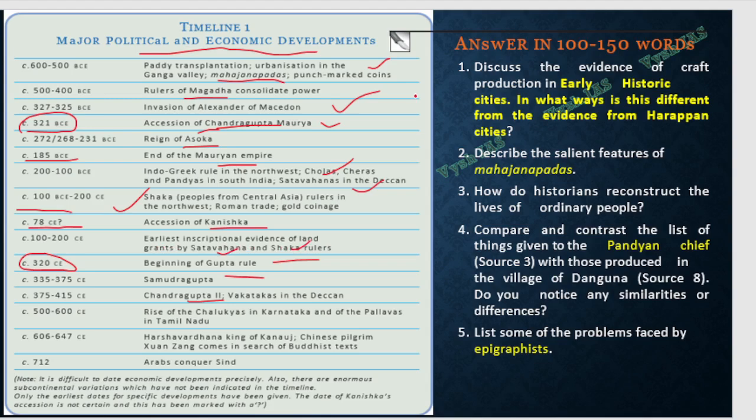Okay, all of this in very detailed form I have already covered in the R.S. Sharma lecture, and in the class 6th NCERT also we have covered. Here in 12th standard, there are a little more details of land grants and little things which you don't find in other textbooks, and from here also questions are coming.